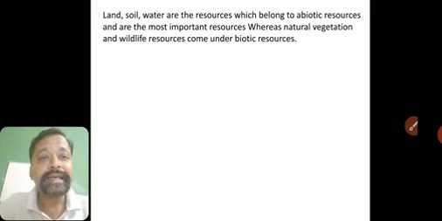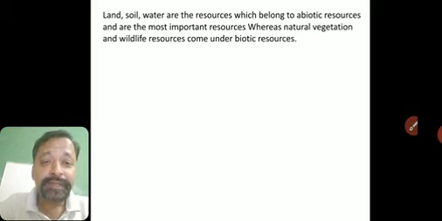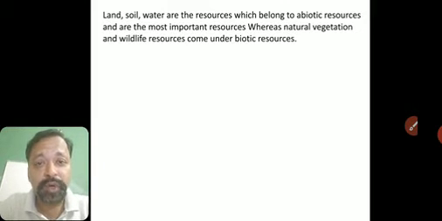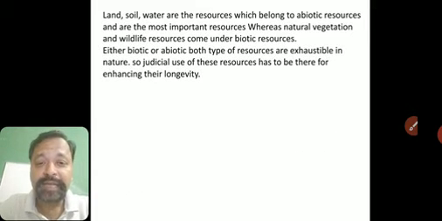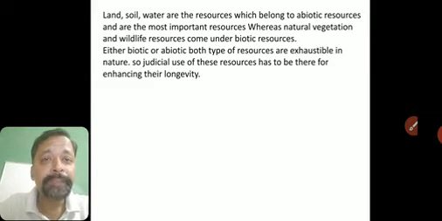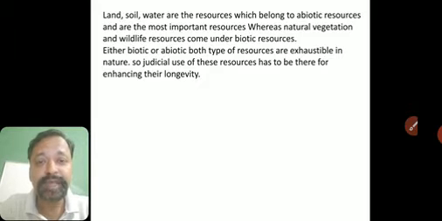So land, soil, water, all are important. And the most important thing to think about is the stock, when you talk about renewable and non-renewable. Whether these resources are renewable or non-renewable also matters for us. Either biotic or abiotic, both types of resources are exhaustible. Exhaustible means if you don't use it properly in a judicious way, it can exhaust, it can deplete. A time will come when the resource will not be available for us.